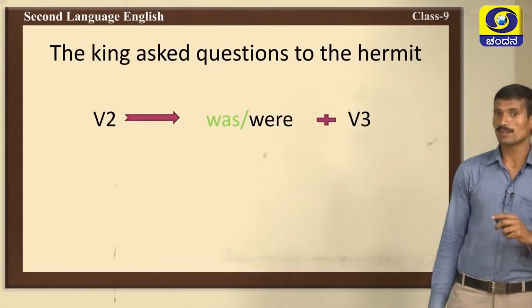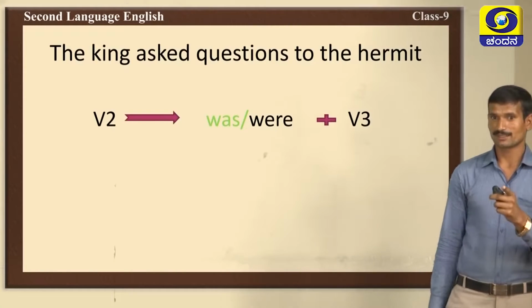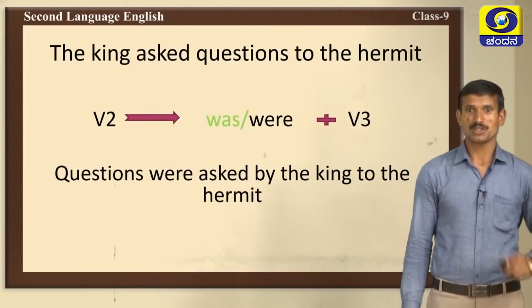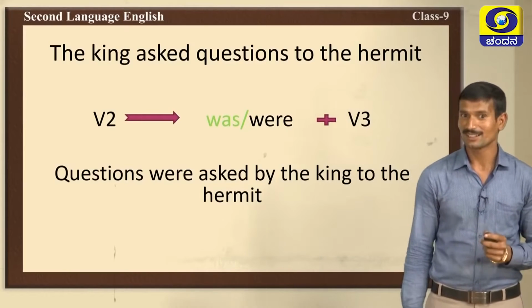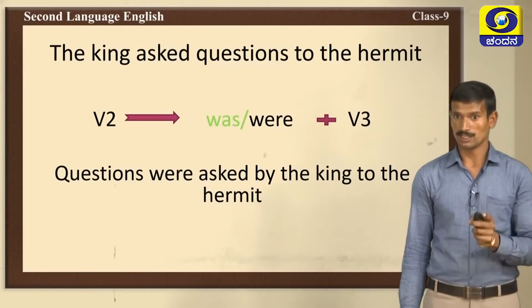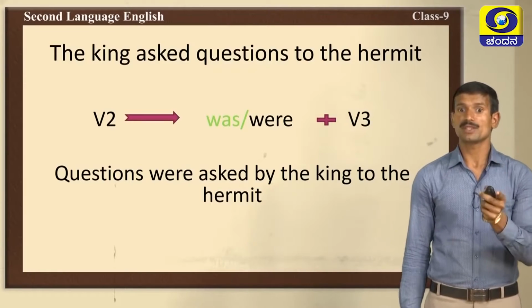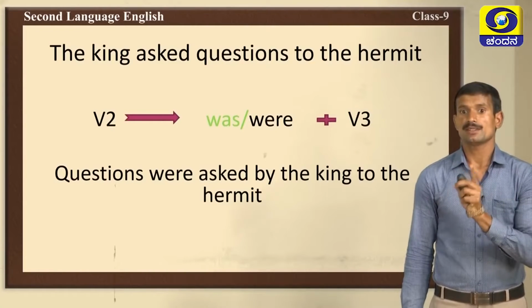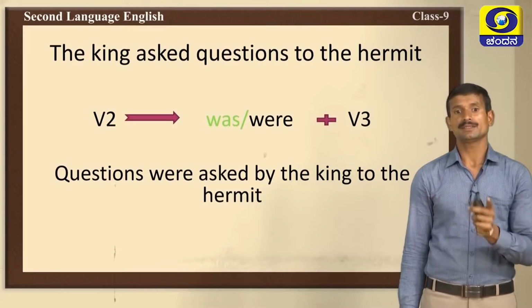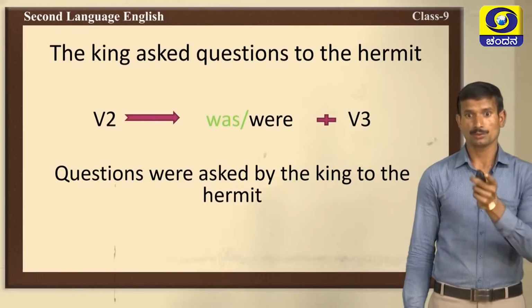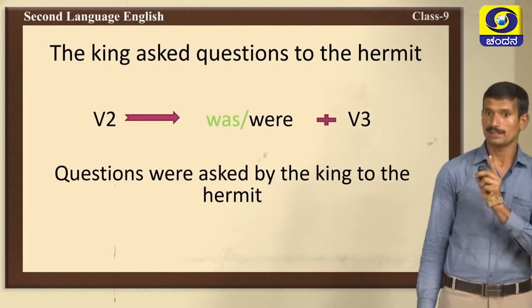Can you change this one? Very good. Questions, plural form is there. So, we should use were plus verb 3 form. If the verb 2 is given, we should change to was or were plus verb 3. Here questions is a plural noun. So, we have used were here.